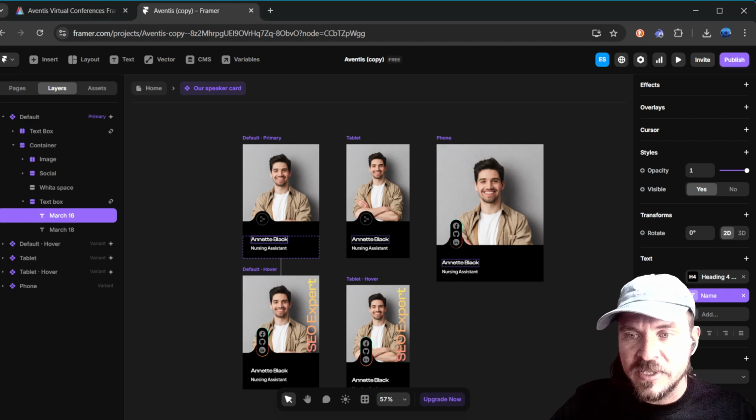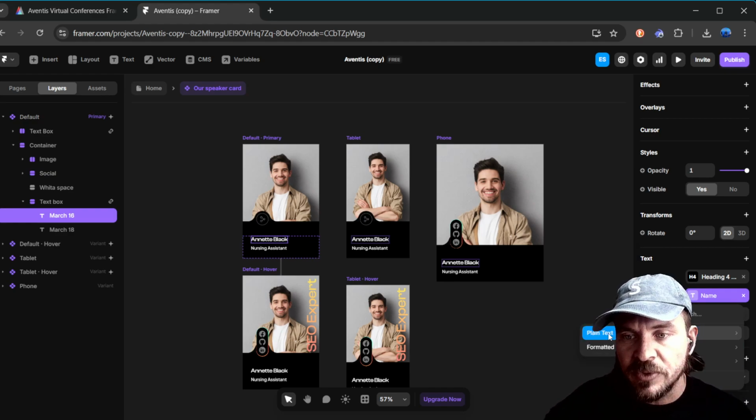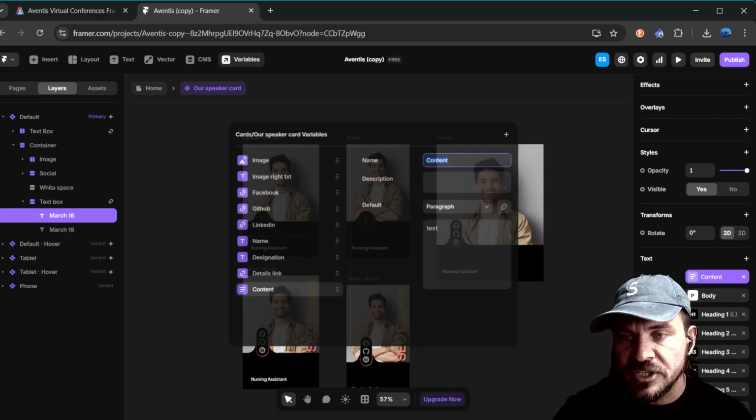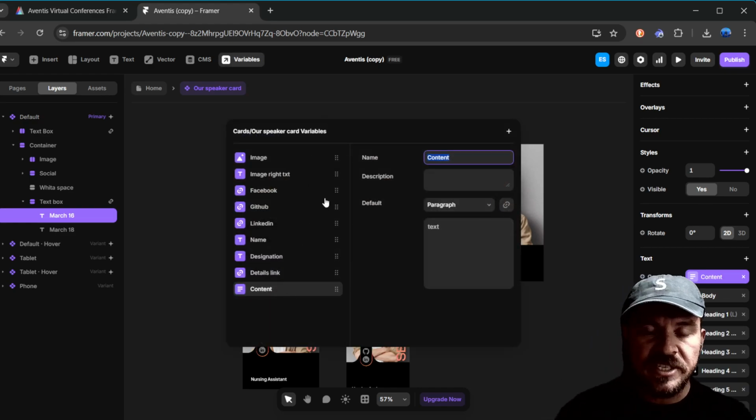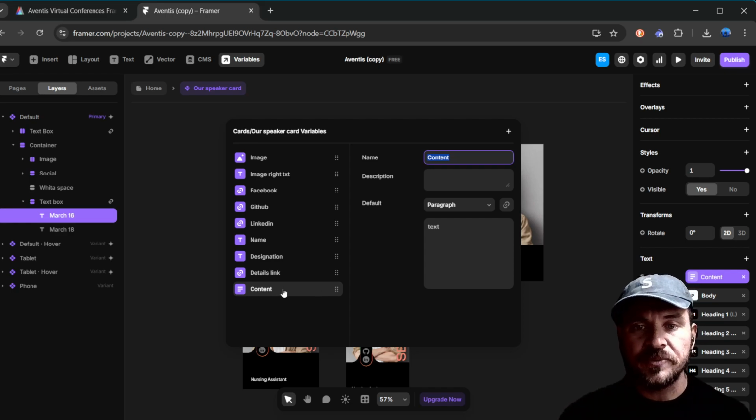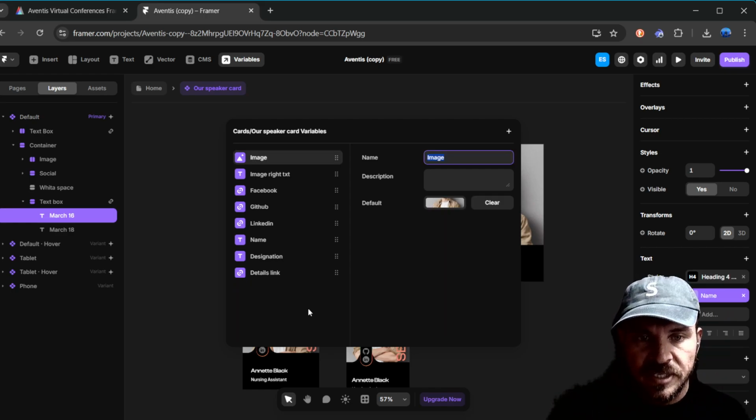So these variables are really important. To get to it, you click this plus button, create variable. And here it's giving you the options because I'm in the text section. But really, whatever section you're in is going to essentially put that in there for you. So I'm going to undo this again.